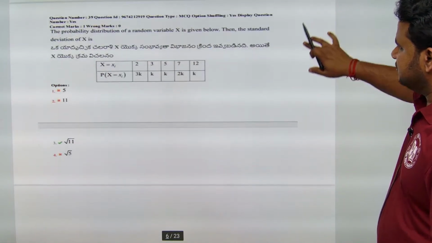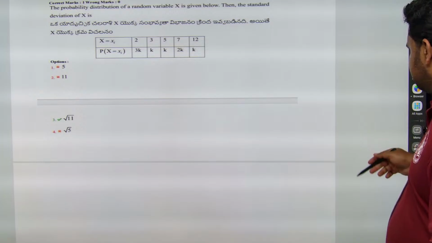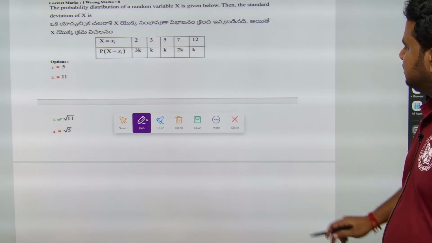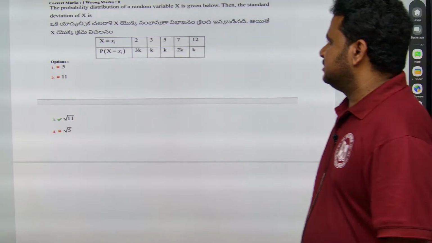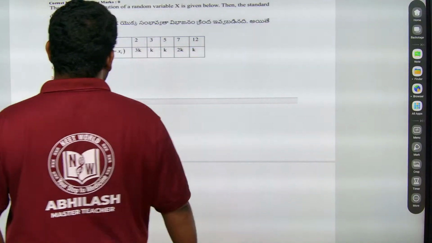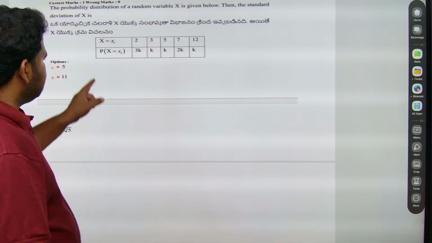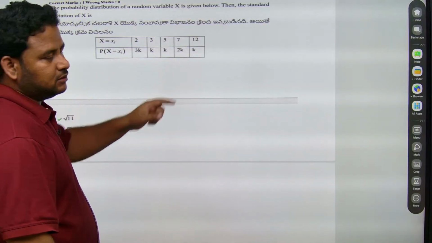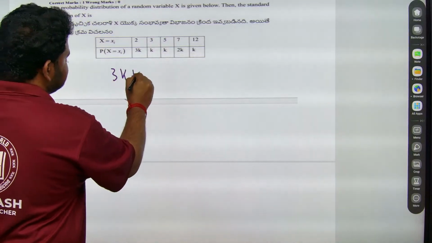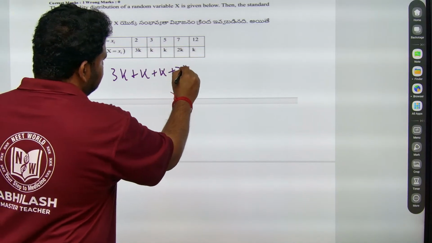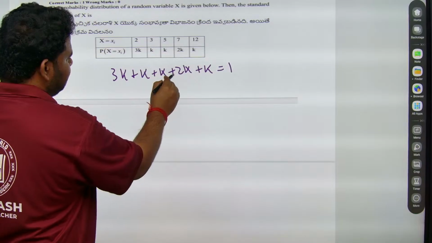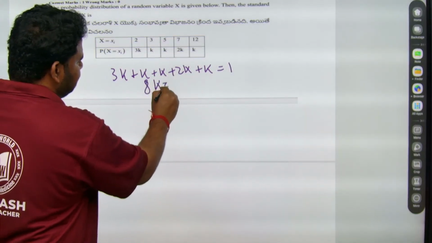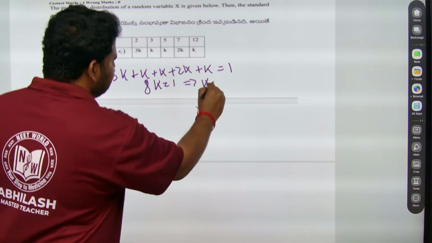This is based on statistics, that is random variables and probability distribution. They are asking: the probability distribution of random variable x is given below, then the standard deviation of x. For this, first of all you have to understand that the total probability will be equal to 1. So 3k plus k plus k plus 2k plus k will be equal to 1. This becomes 3 plus 2, 5 plus 2, 7 plus 1 is 8k. 8k will be equal to 1, which implies k will be equal to 1 by 8.